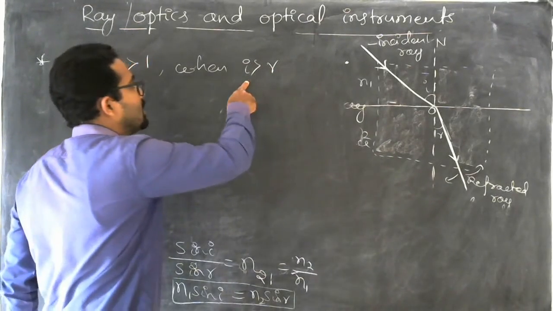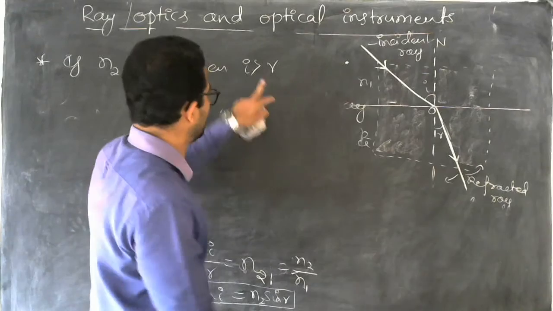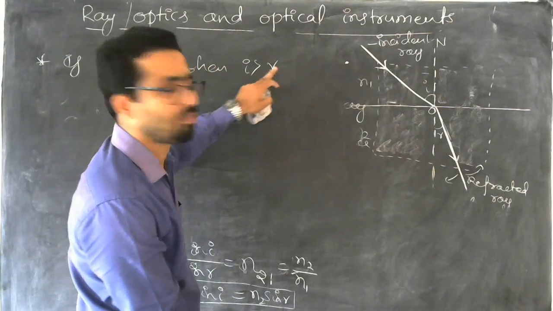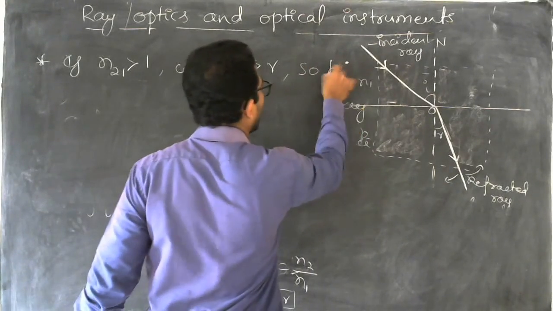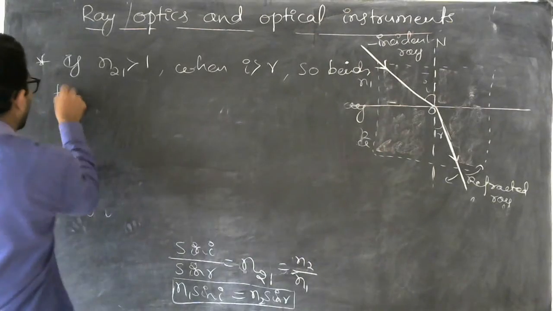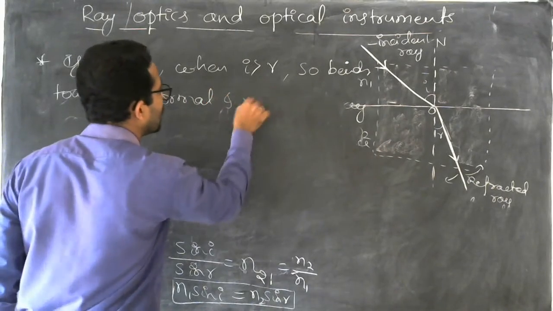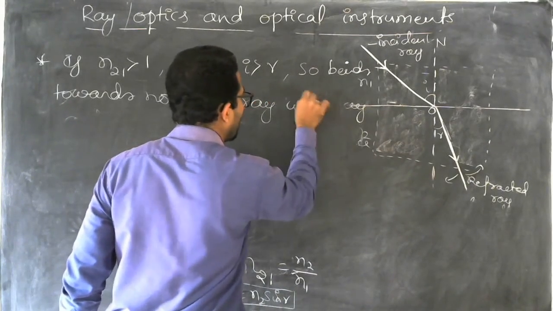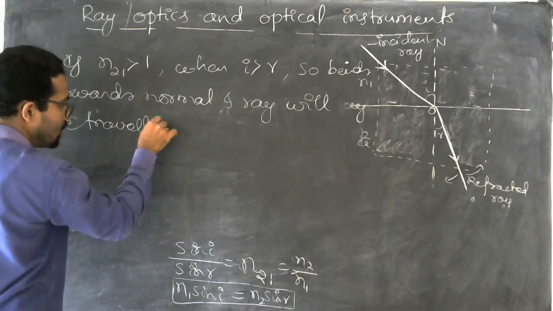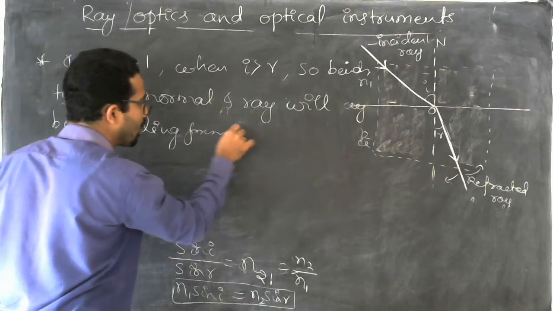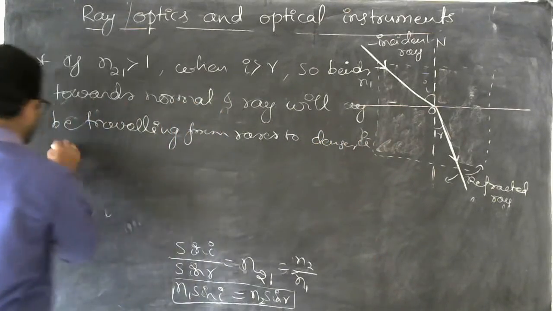So if this is the case, then the ray bends towards the normal because i is greater than r, and the ray will be traveling from rarer to denser medium.